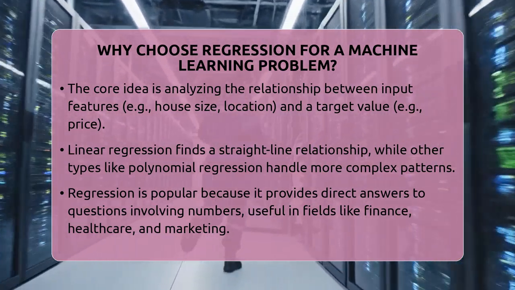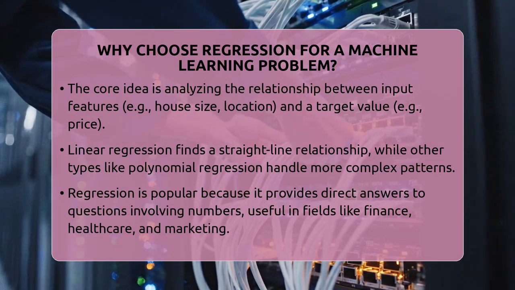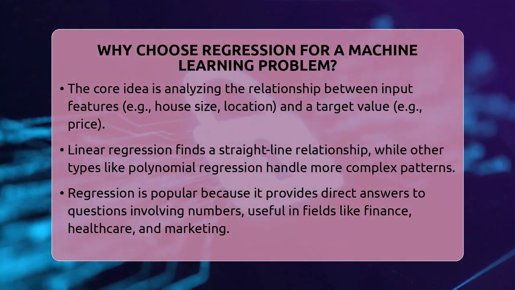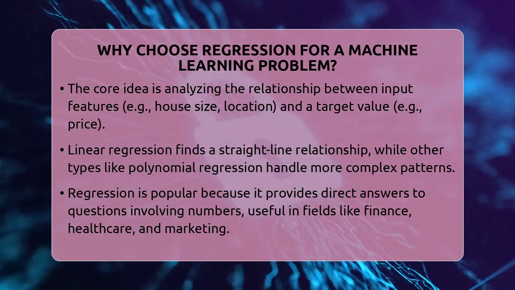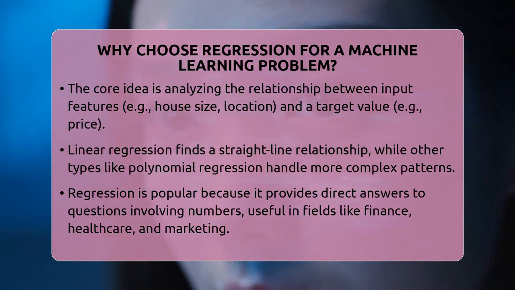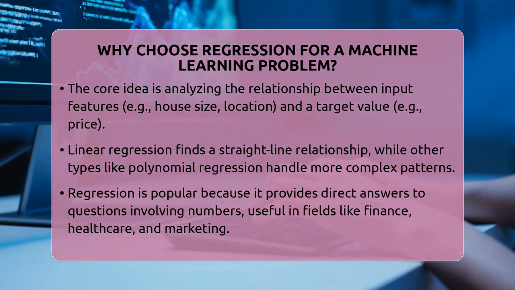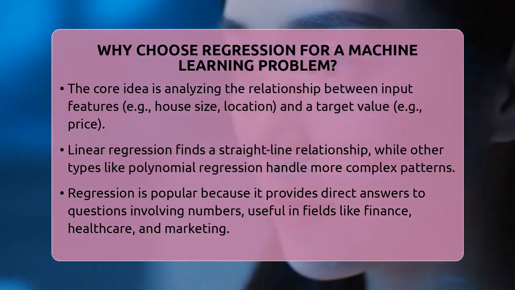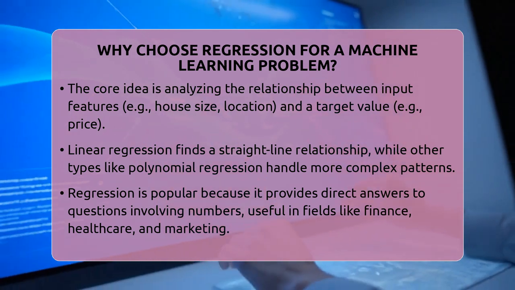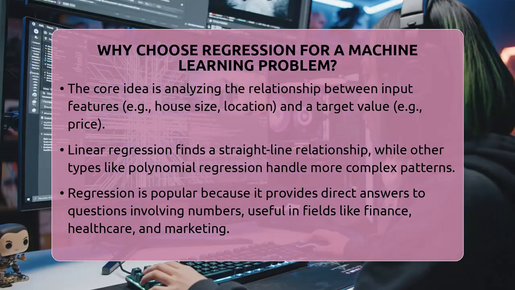But there are many other types of regression that can handle more complex patterns, like polynomial regression or regression with splines. People often choose regression because it directly answers questions involving numbers. For instance, predicting sales based on advertising spend, estimating patient risk scores from medical data, or forecasting temperatures. These are common in finance, healthcare, marketing, and many other fields where knowing the exact amount matters.